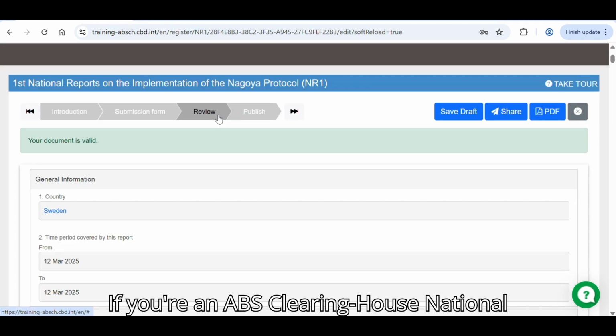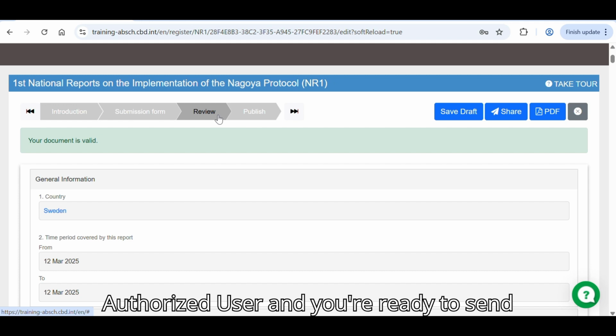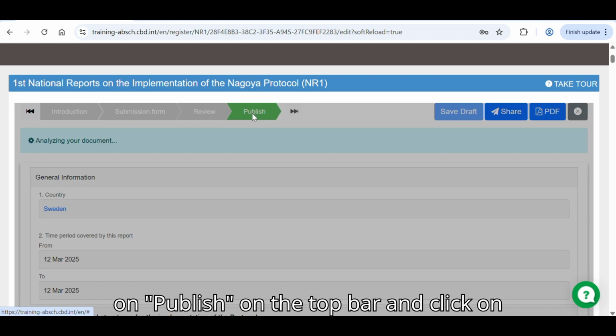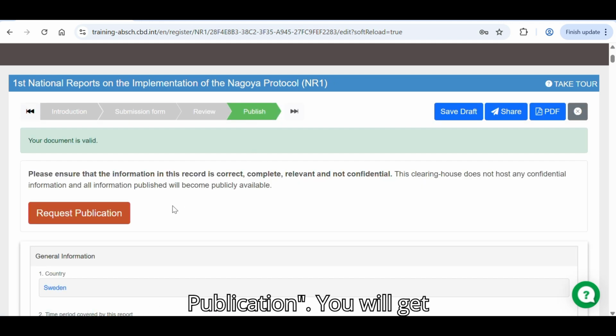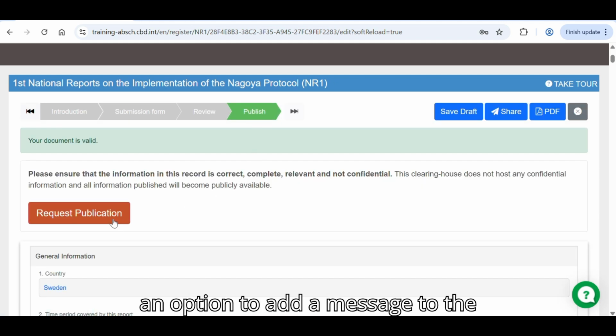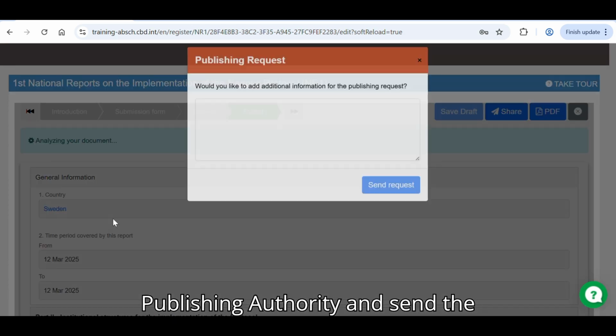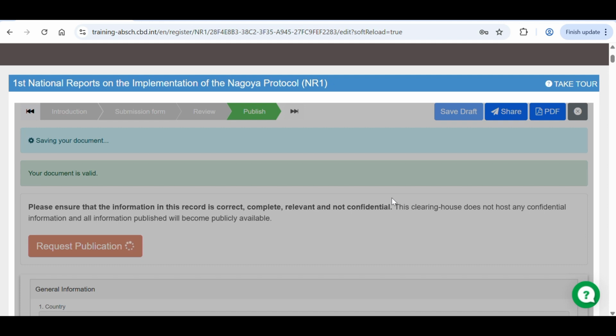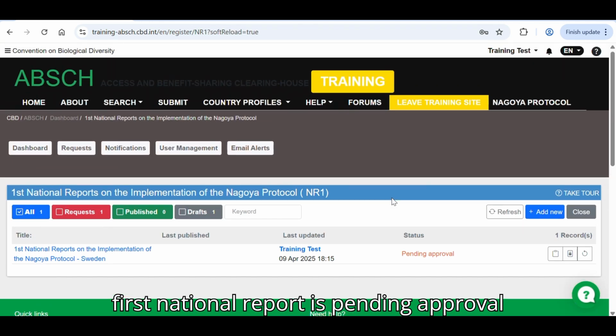If you're an ABS Clearinghouse National Authorized User and you're ready to send the completed form for publication, click on Publish on the top bar and click on this button that says Request Publication. You will get an option to add a message to the publishing authority and send the request. You will now see that the status of the first national report is pending approval.